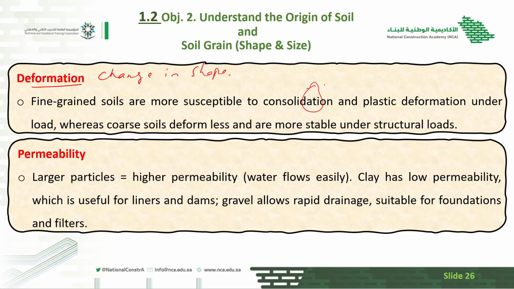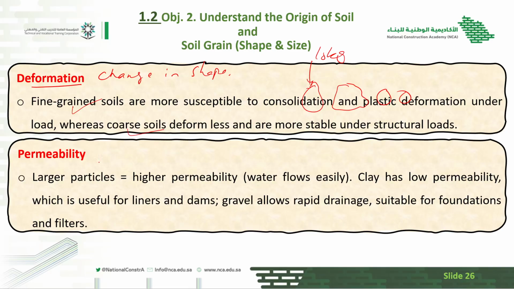For example, this is the coarse soil, and when the load is applied over there, there is very little chance of it deforming its shape. What does deformation mean? Deformation means, for example, when a 10 kg load comes over the soil particles, its shape is changed from one to another, or if it is brittle, it breaks into two. So it is the change in the original shape. That is called deformation. So the fine grain soil has more deformation as compared to the coarse grain soil.